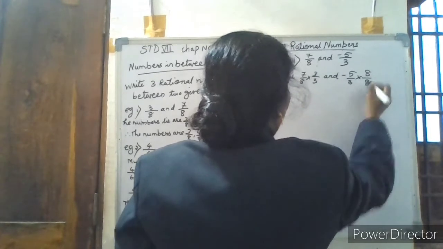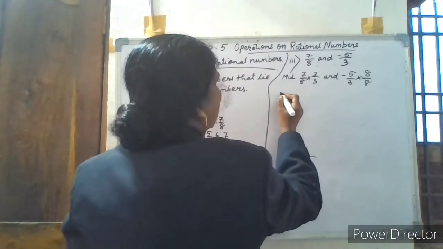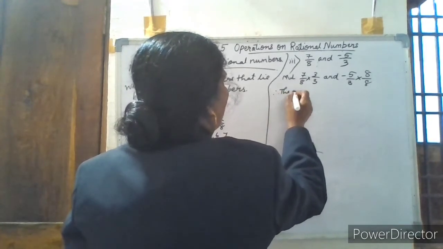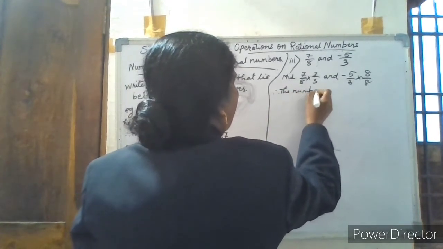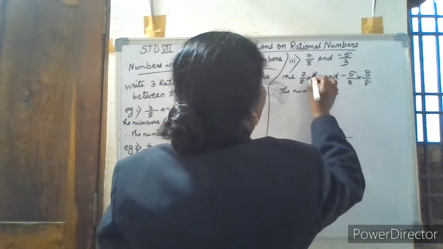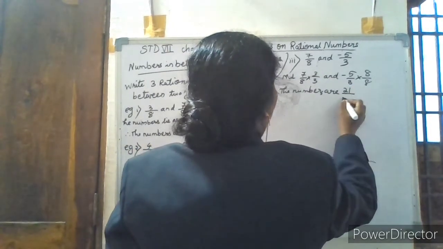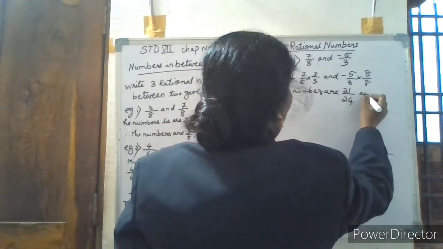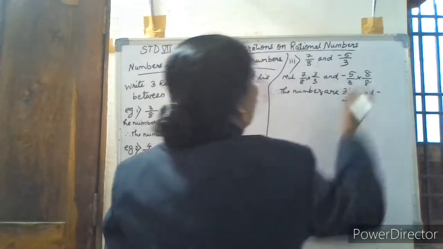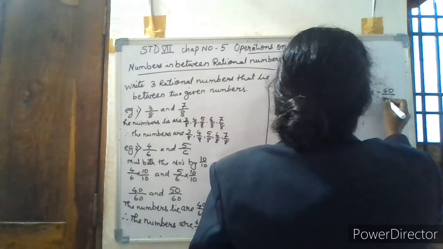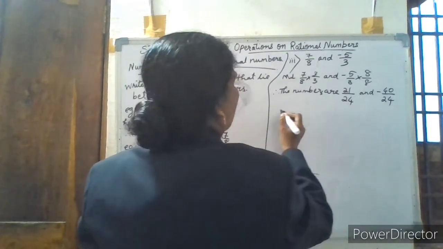So the numbers are now 7 3s is 21 upon 3 8s are 24, and minus 5 8s are 40 by 3 8s are 24.